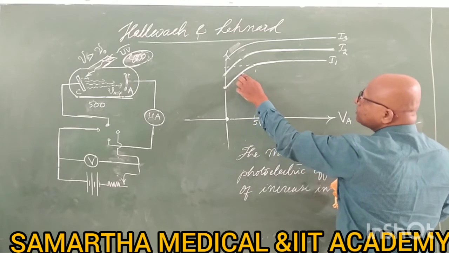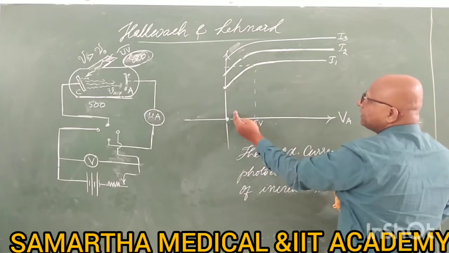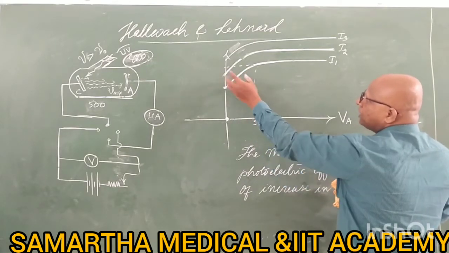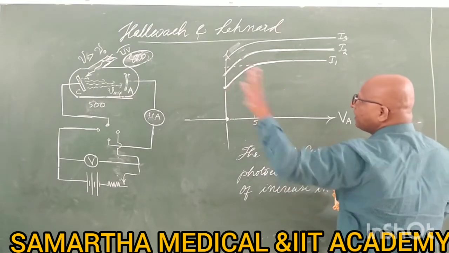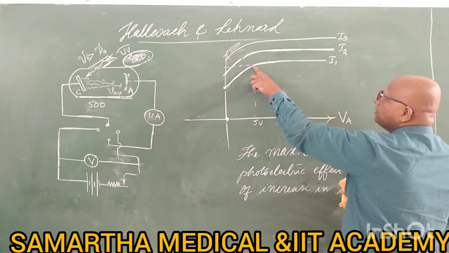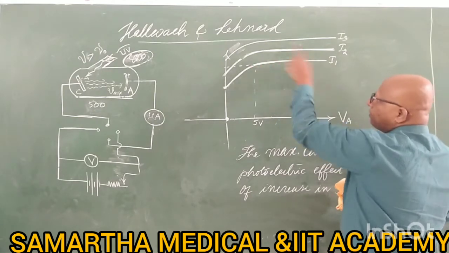The number of electrons goes on increasing by increasing the positive potential. More and more electrons are attracted. When all electrons are attracted, then saturation current is obtained.